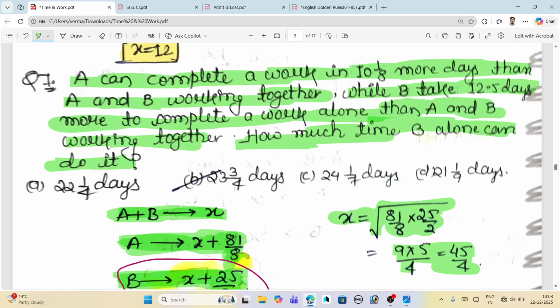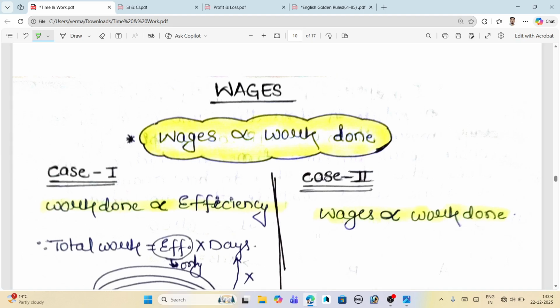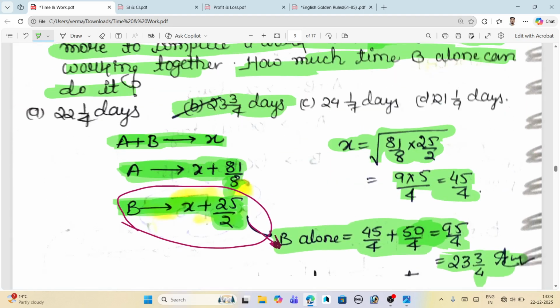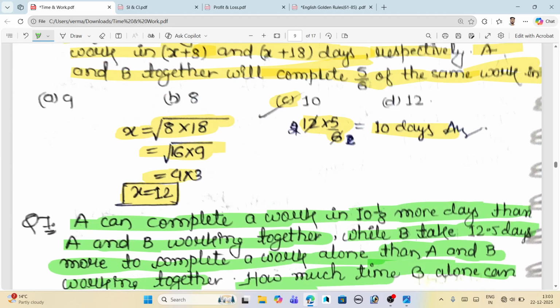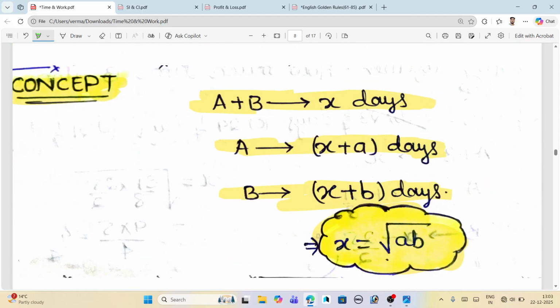This is another concept. So the thing is that you have to understand what you have to do in this different type of question. Okay, now this type of question is finished. We will move toward the wages form. We will cover only two types of practice questions regarding this concept.